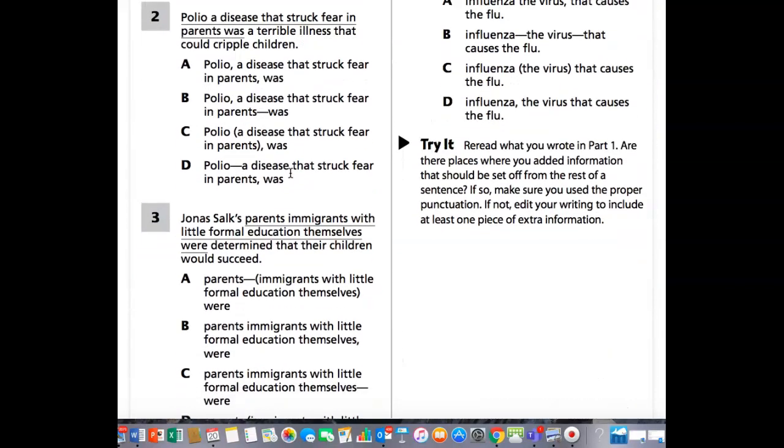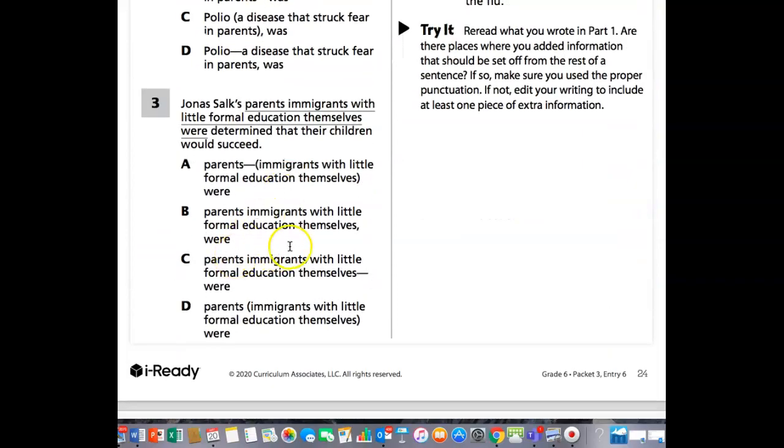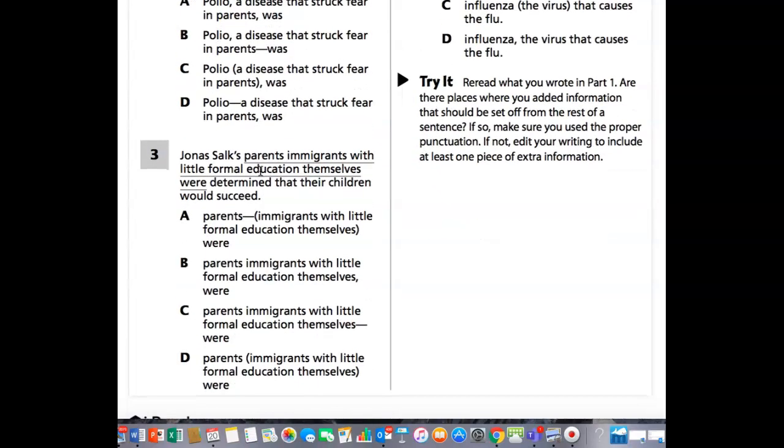Okay, yeah, the next best one, because the commas aren't here, I would say it would be A. Nope, not A, not with the dash. You don't have a dash and a parentheses. So D, Jonas Salk's parents, and then in parentheses, immigrants with little formal education themselves, were. So D, you don't want to have a dash and a parentheses. We don't need that, okay?